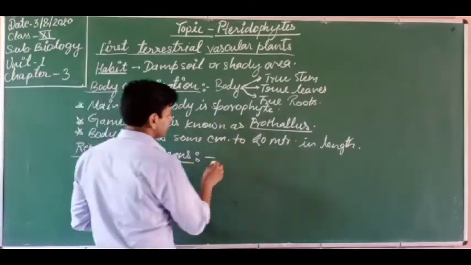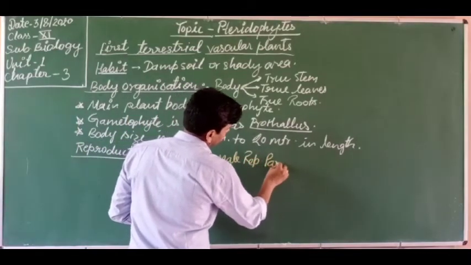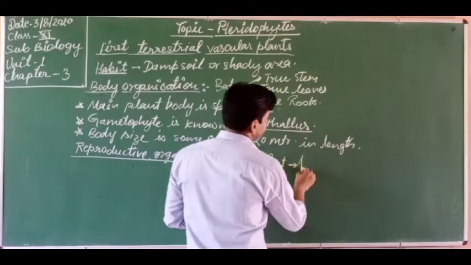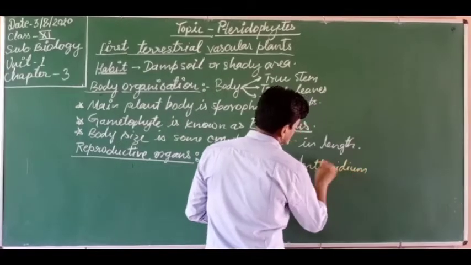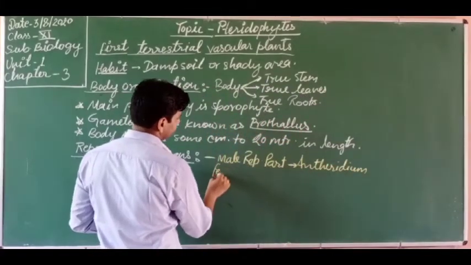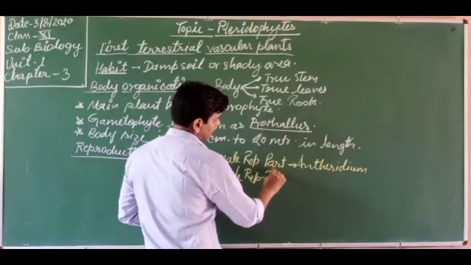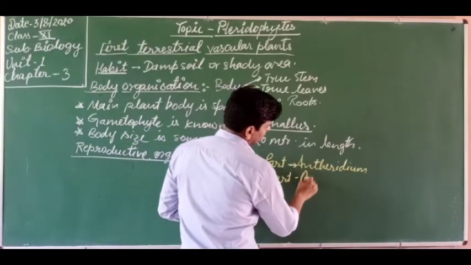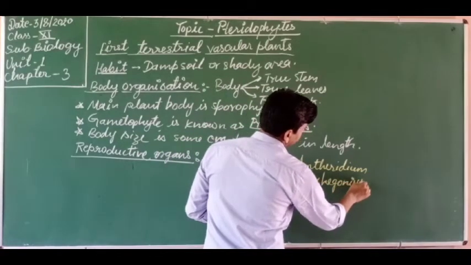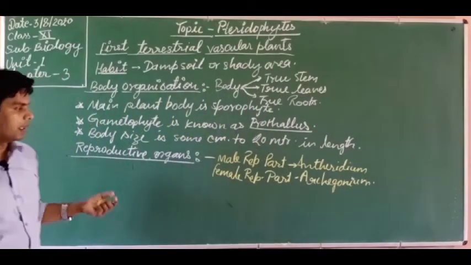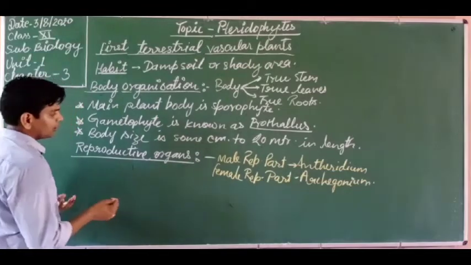So dear students, the male reproductive part is antheridium and the female reproductive part is archegonium. So you are looking here at archegonium. Okay. So now let's discuss the reproduction.